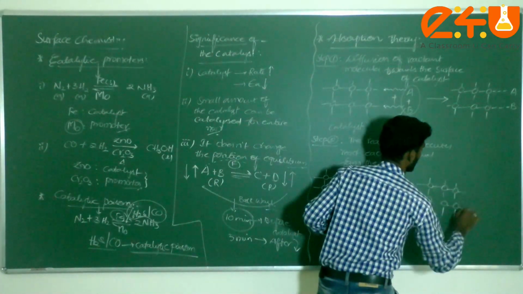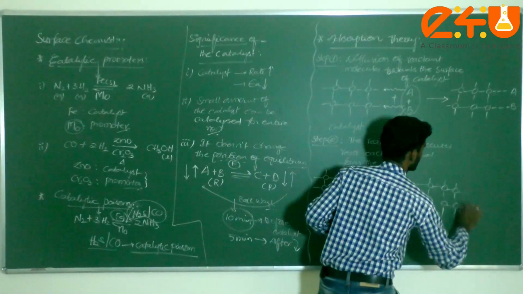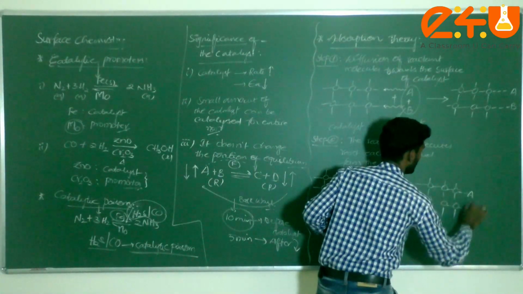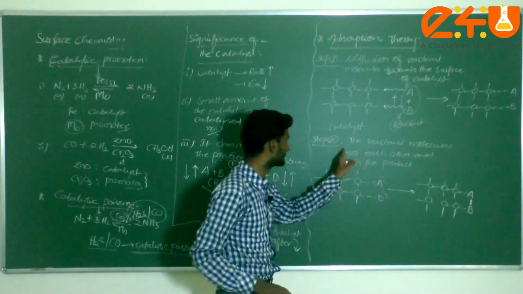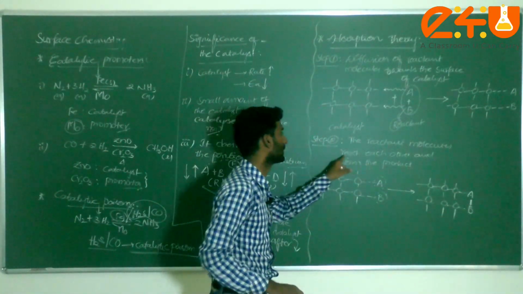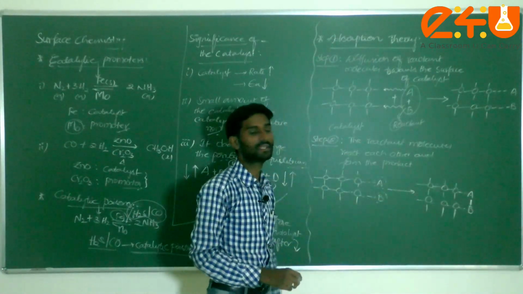A, B, what is forming here? A bond is formed. This comes under step 2: the reactant molecules react with each other and form the product.